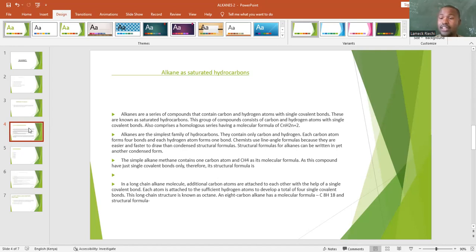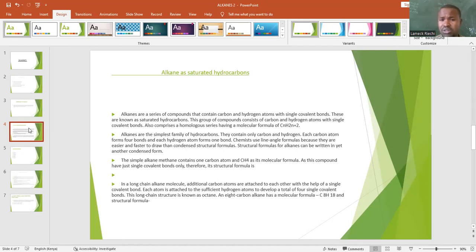The reason why they are unsaturated is because they have more than one bond. The carbon-carbon bonds might have a double bond or a triple bond. That's why they cannot be saturated. They are unsaturated because of the presence of many bonds.